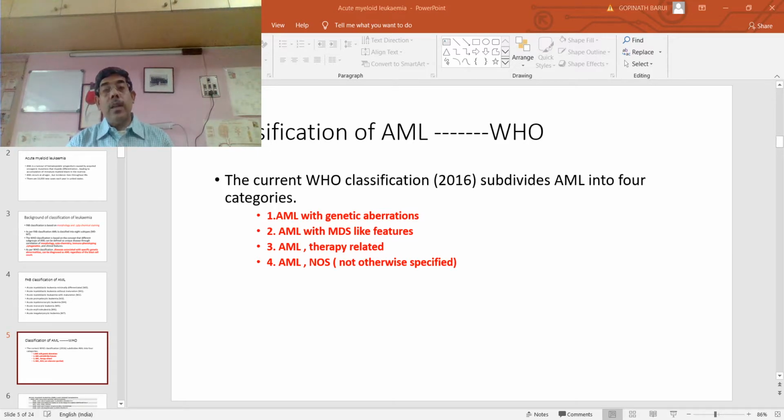When all these criteria are excluded, that means we do not get any specific genetic translocations or any MDS-like feature or any history of therapy, then we consider the fourth variant, that is the acute myeloid leukemia not otherwise specified, or NOS.